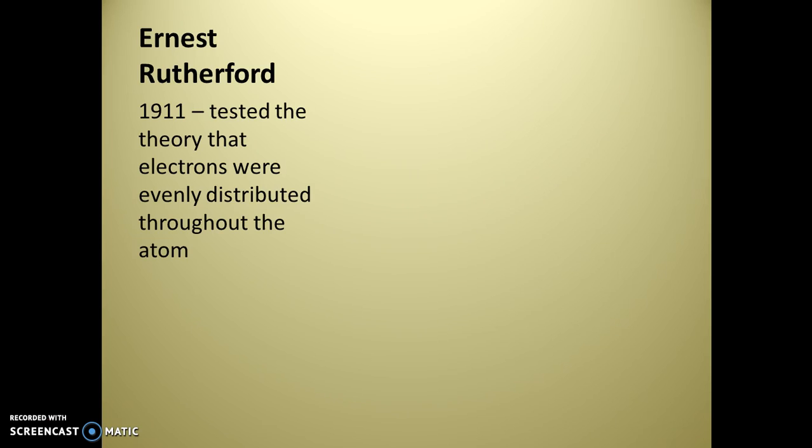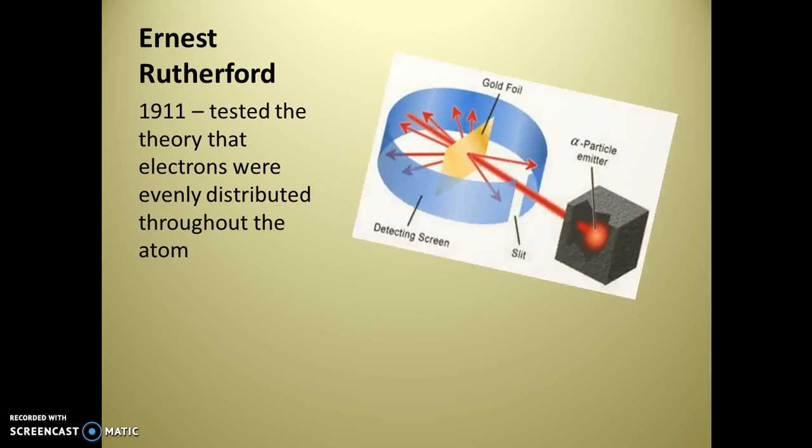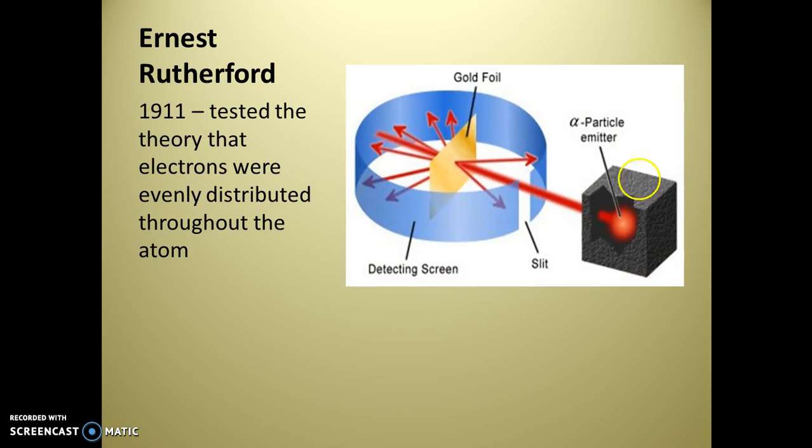Then came Ernest Rutherford, and Ernest Rutherford was actually a student of J.J. Thomson's, and he tested the theory that electrons were evenly distributed throughout the atom. So initially they thought that there were protons and electrons mixed in the nucleus. And what he found out was this was not the case. He has this alpha particle emitter, which has a positive charge, and he has his fluorescent screen here so he can see where the particles are landing. There's a slit there so that the alpha particles can get into the screen. And he put a very thin piece of gold foil in this screen.